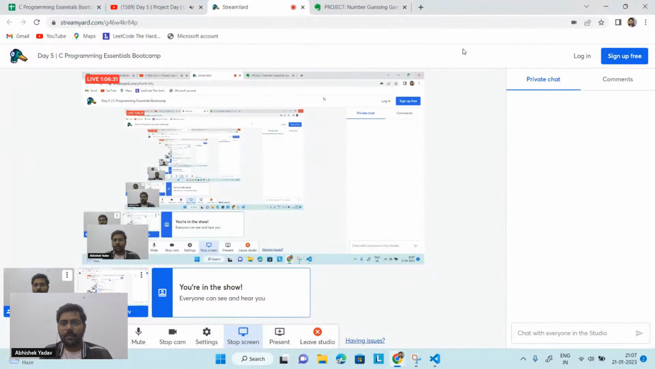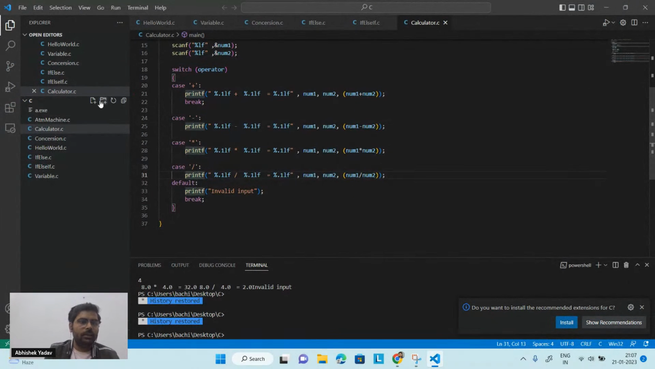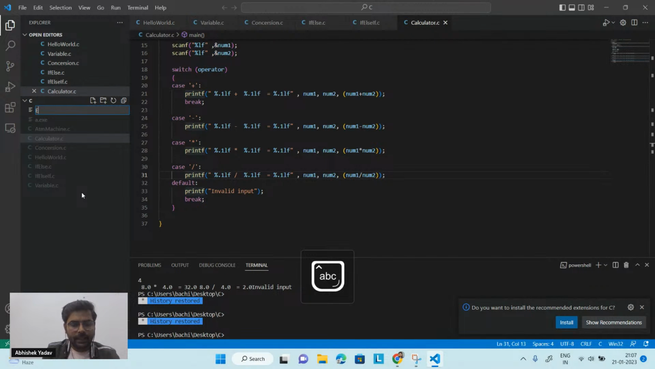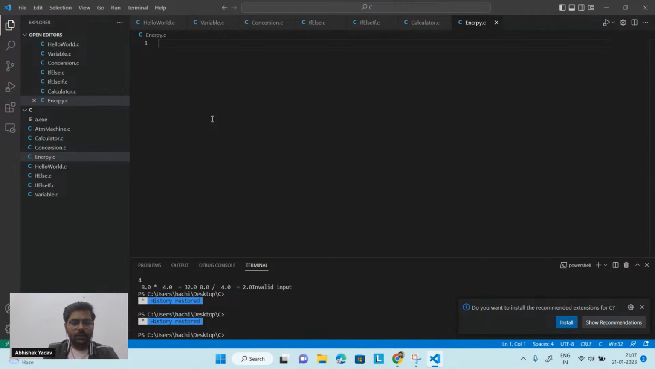So here I have to take the compile IDE, and here I will create a new file, that is encrypt.c. Let's take this file here, and I know I have to use hash include stdio.h, because this will help me to get printf and scanf function here, right? After that, I know int main, this will be the starting point.